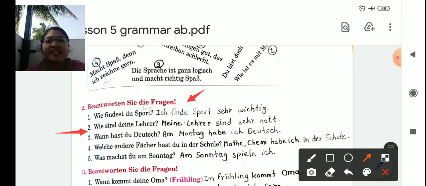Second, wie sind deine Lehrer? How are your teachers? 3. Wann hast du Deutsch? When do you have German? 4. Welche andere Fächer hast du in der Schule? Which other subjects do you have in the school? Nummer 5. Was machst du am Sonntag? What do you do on Sundays? So here I have written what I am doing on Sundays. You can write what activities you do on Sundays.